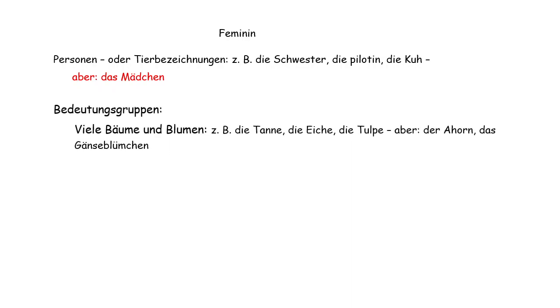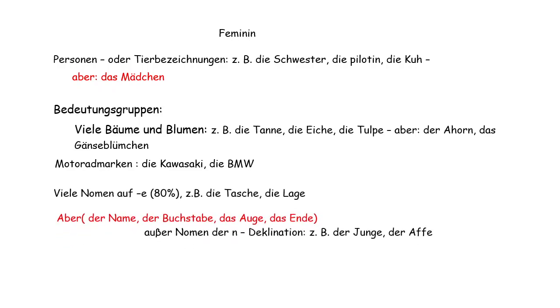Many flowers and trees are also feminine. We have seen that car companies are masculine, but bike companies are feminine. And many nouns which end with e are feminine, but we have some exceptions also, like der Name, der Buchstabe, das Auge, das Ende.